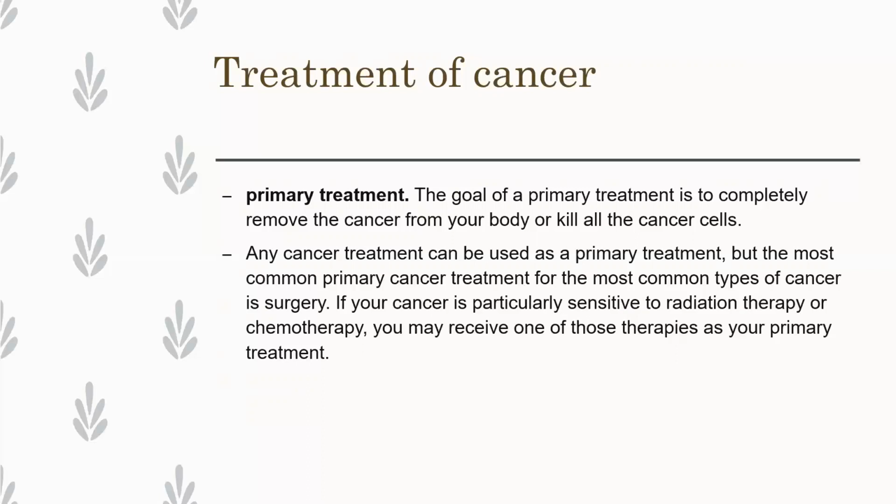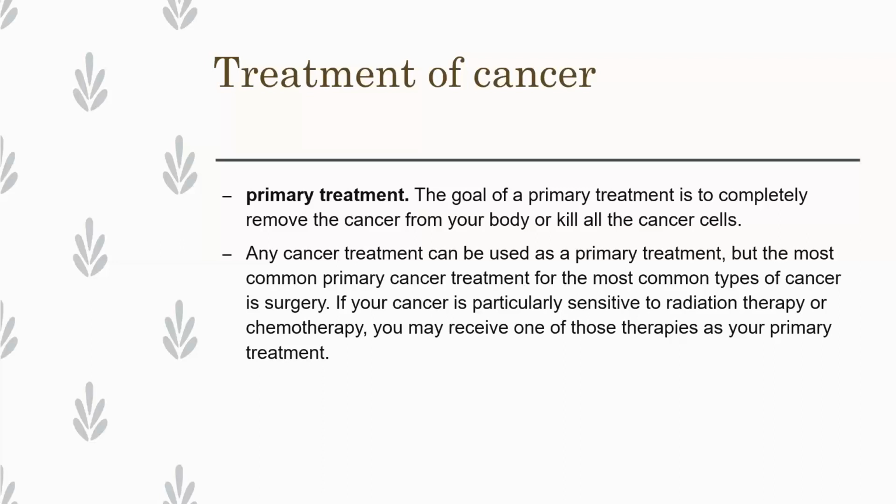Any cancer treatment can be used as a primary treatment. We can use any one we want: radiation, chemotherapy, surgery, anything. But the most common primary treatment for the most common types of cancer is surgery. We have discussed earlier that there are many types of cancer: breast cancer, lung cancer, pancreatic cancer, stomach cancer.